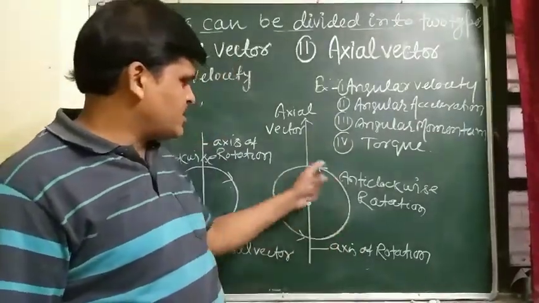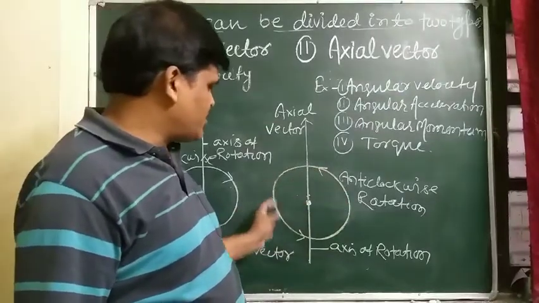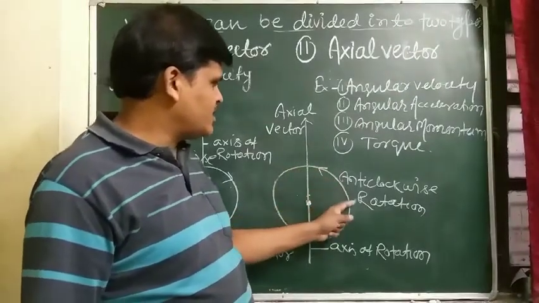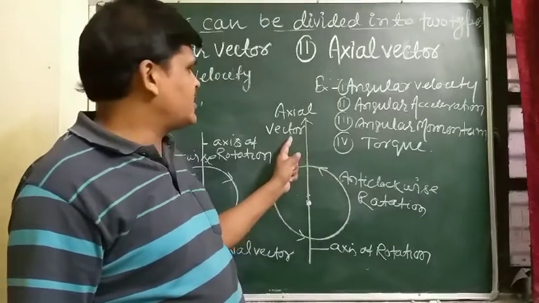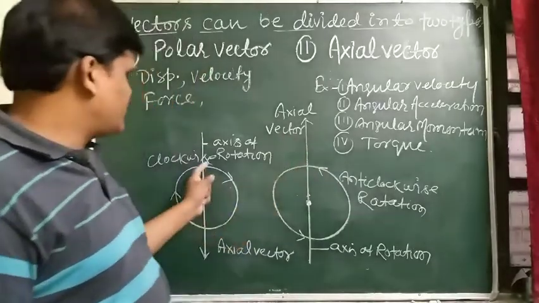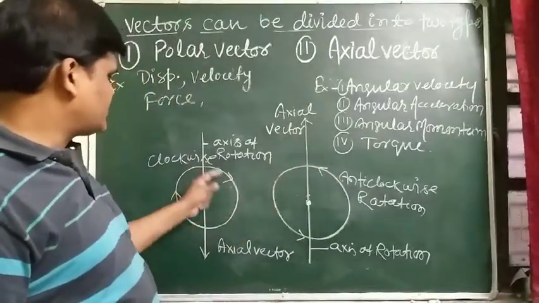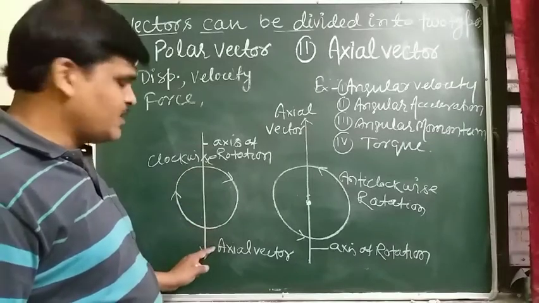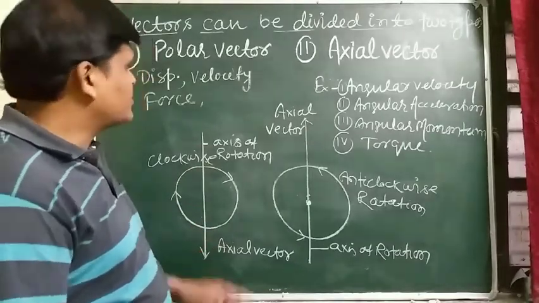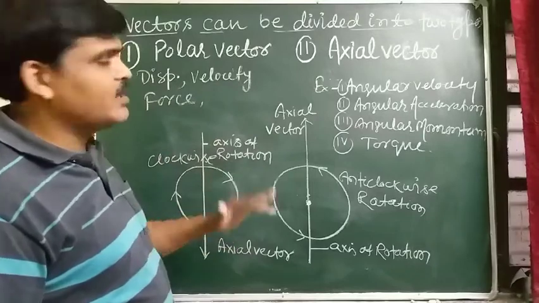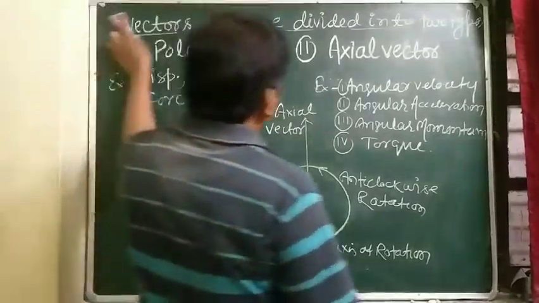If the direction of rotation is anti-clockwise, then the axial vector acts in the outward direction. And if the rotational effect is clockwise, the axial vector acts in the downward direction. So these are the polar vector and axial vector. Next topic, that is what?